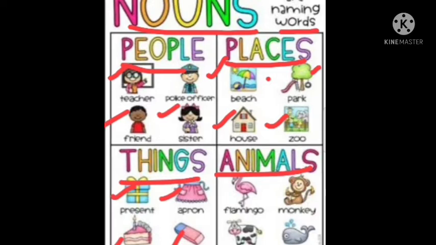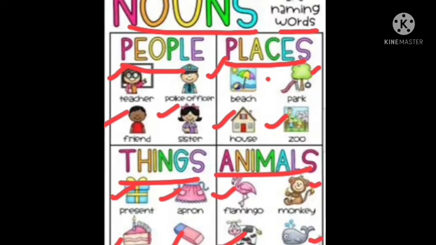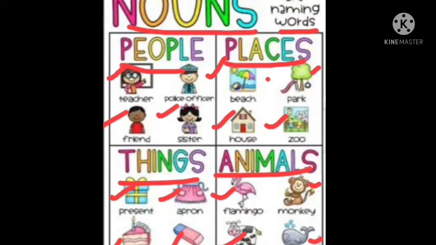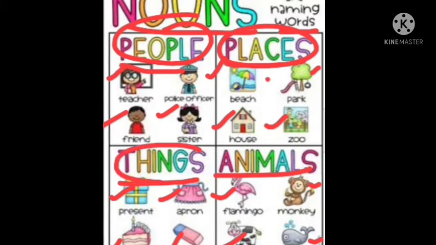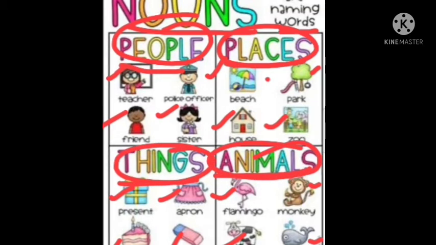Animals like cow, dog, buffalo, here it is given like flamingo, monkey, cow, whale, means birds, water animals, everything comes in the animal category. So naming words are basically the names of people, places, things and animals. They are all naming words.